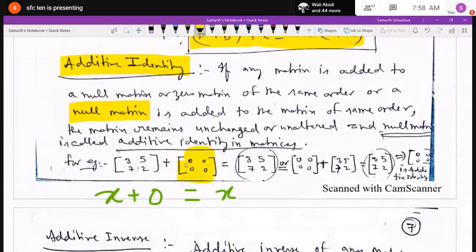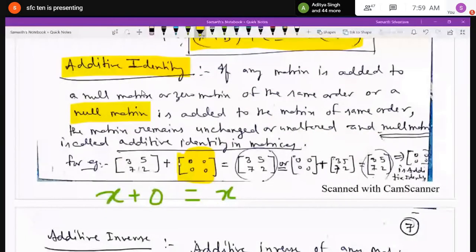I have given one example: the matrix of order 2 by 2, 3, 5, 7, 2, and the second matrix is the null matrix of the same order, 0, 0, 0, 0. If I add these two, you will get the same matrix: 3 plus 0, 5 plus 0, 7 plus 0, 2 plus 0. So finally you get the matrix 3, 5, 7, 2.